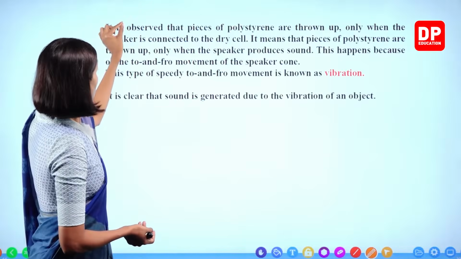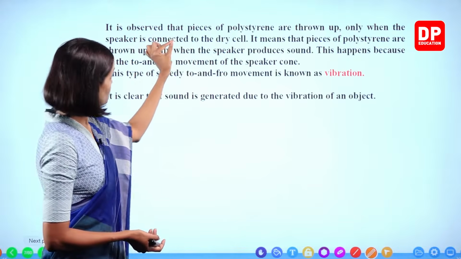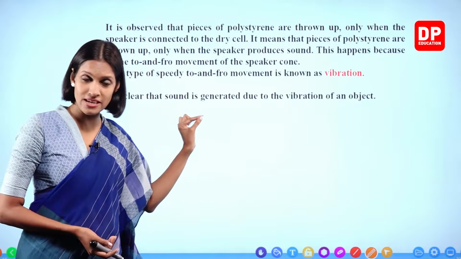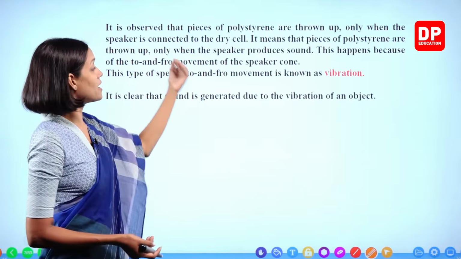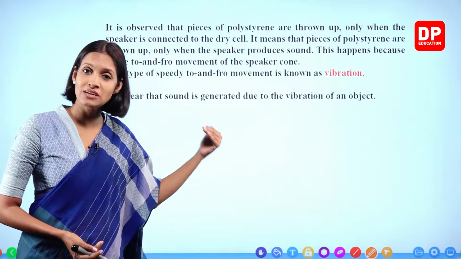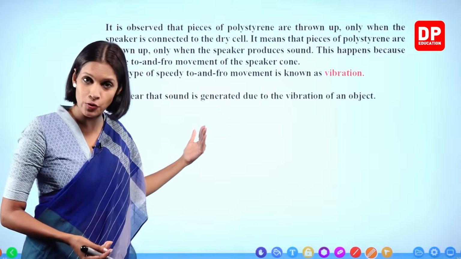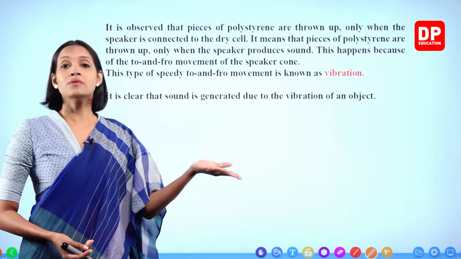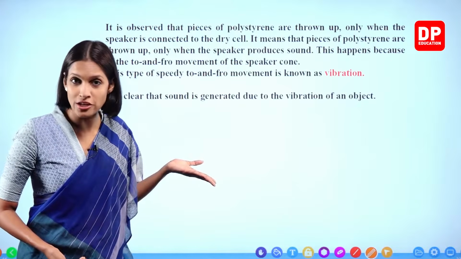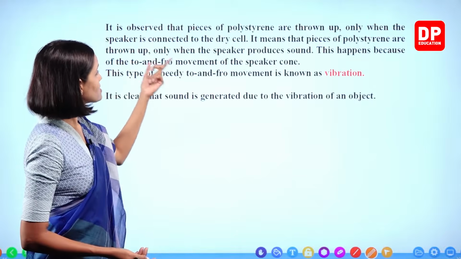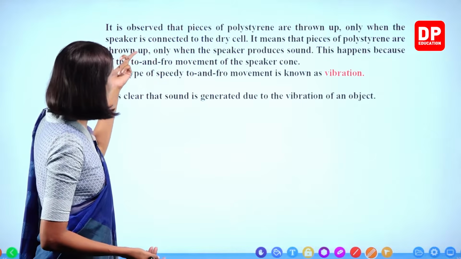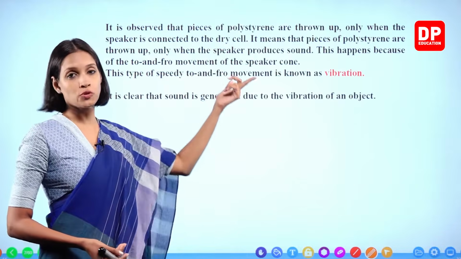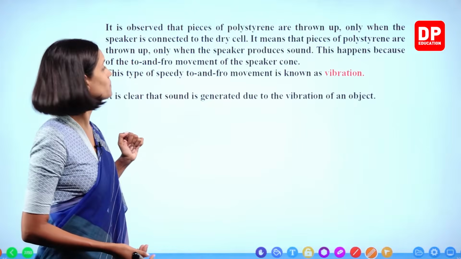So when we connect the speaker to the dry cell, what happens? Electricity passes through the circuit, through the speaker, and the speaker produces sound, right? So when the speaker produces sound, the polystyrene balls start to move up and down, right? This happens because of the to and fro movement of the speaker cone, the surface of the speaker, right?